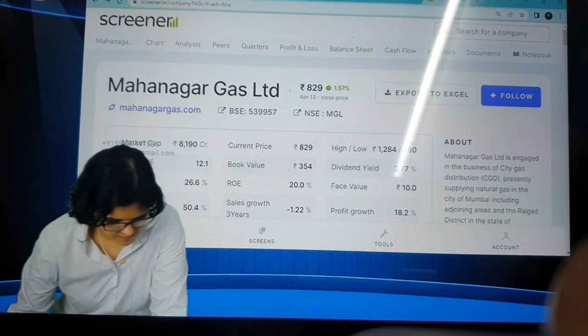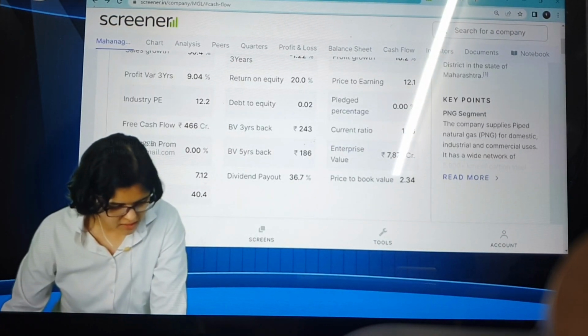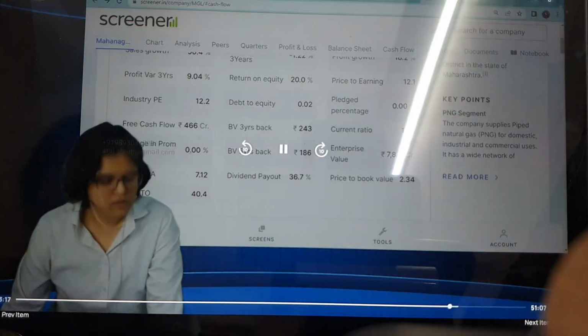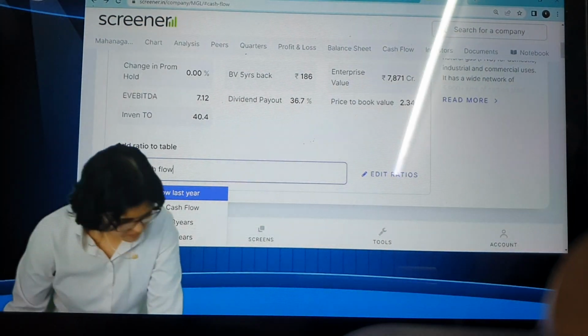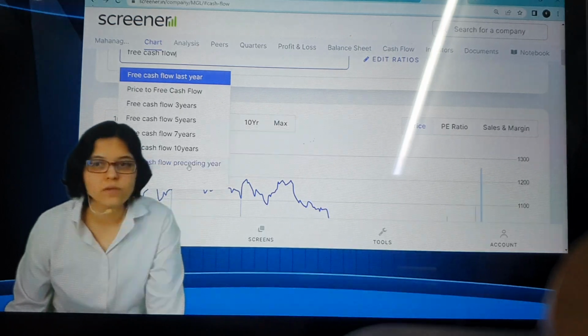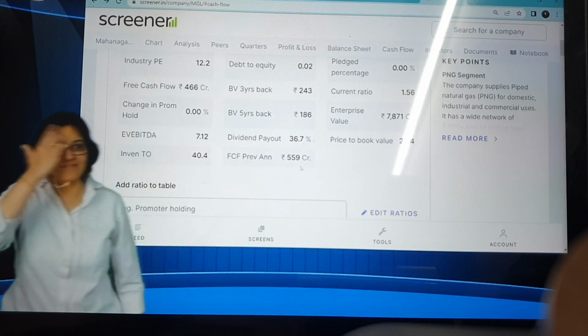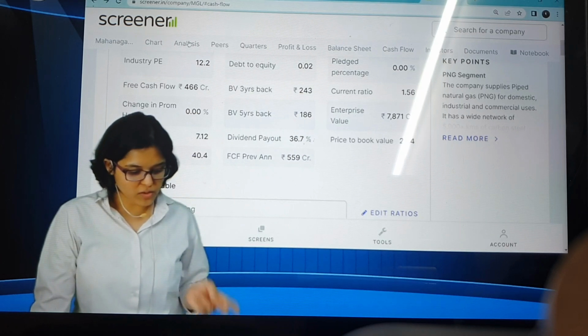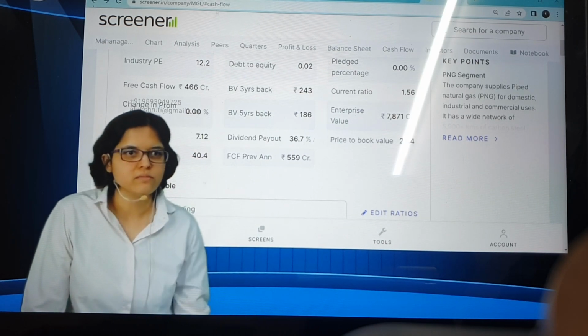Free cash flows. What was the point? Free cash flow has to be greater than free cash flow of the preceding year. Here you can see free cash flow is 466. And here free cash flow preceding year is 559. So the free cash flow of the preceding year was higher than the latest free cash flow, so no mark here.